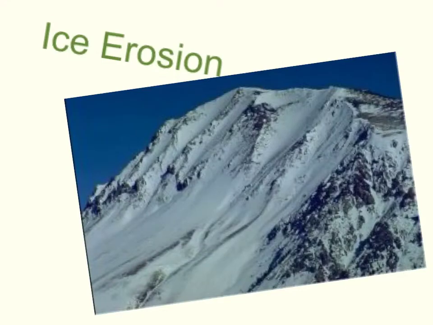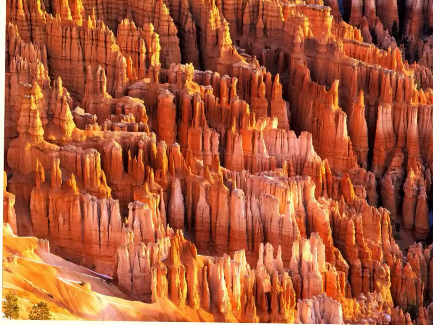Ice erosion. A long time ago, a big glacier had sat on this mountain. Eventually, when the glacier had to melt, it had put big holes into the mountain when it had slid down all the way. In this picture, there are hoodoos.